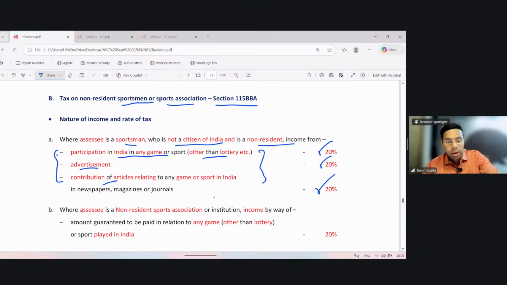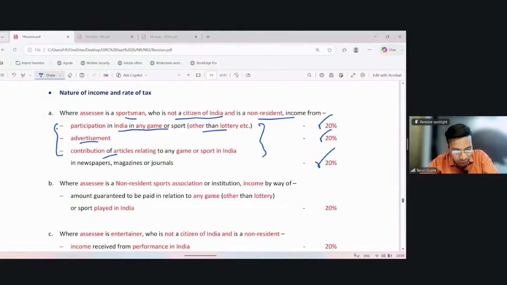Clear? Where the assessee is a non-resident sports association or institution, the income is by way of amount guaranteed to be paid in relation to any game or sport played in India. So here in the second point, we are talking about the sports association. In the first one, we talked about the sportsman. Now we're talking about the international sports association. If they are getting any money in respect of games played in India, then the income of such non-resident sports association shall be taxable at the rate of 20%. So there is a flat rate of 20% in section 115BBA in respect of all the income referred to therein.